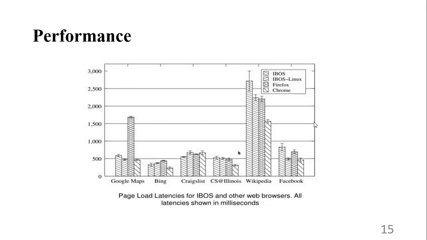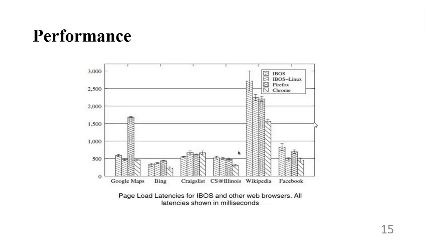Next, the performance is evaluated by using the page load latencies for iBOS and other web browsers. All the page load latencies are in milliseconds. On the x-axis, we have page load latencies in milliseconds, and on the y-axis, we have taken 6 different websites to test iBOS.